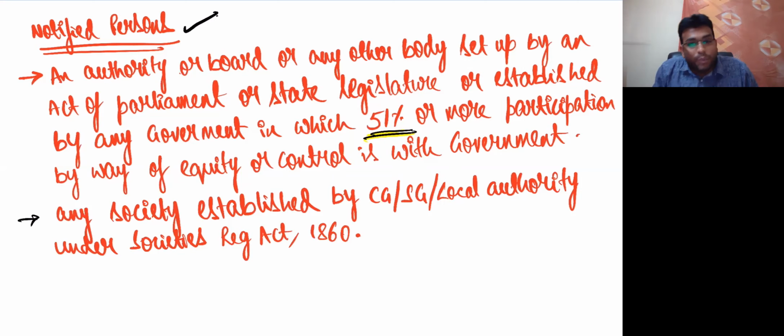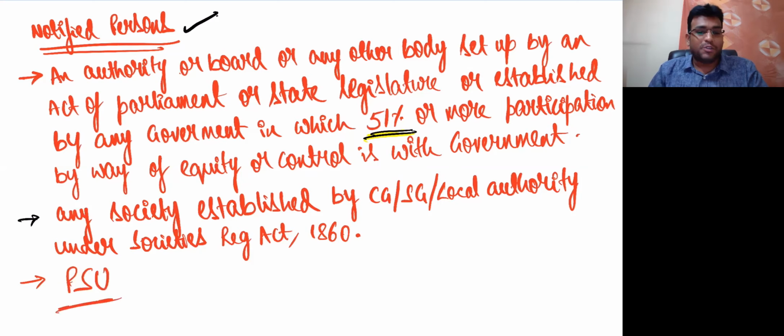What was the first point we wrote? An authority or board or any other body set up by an act of Parliament or state legislature or established by any government in which 51% or more participation by way of equity or control is with government. What is the second point we wrote? Any society established by central government or state government or local authority under Societies Registration Act 1860. Finally, last point, not really much, very simple and easy. Last point is PSU. I'm sure we all know what is PSU. Public sector undertakings. That's it. These are the notified persons for whom TDS provisions will apply.